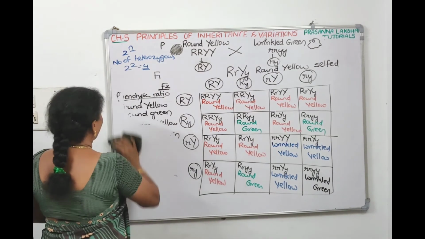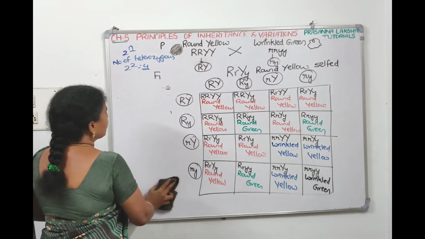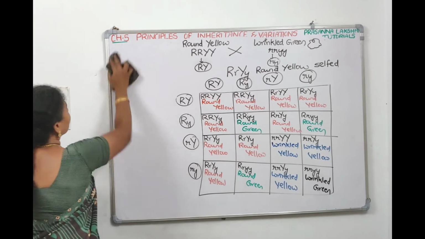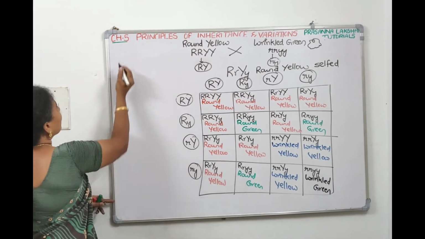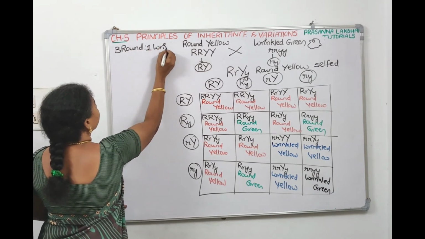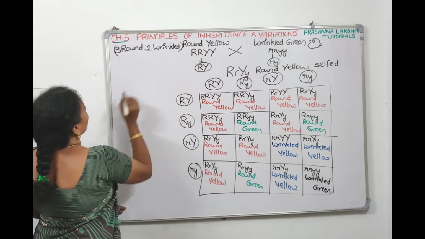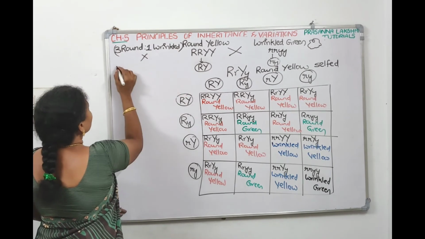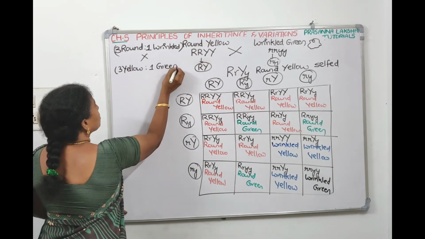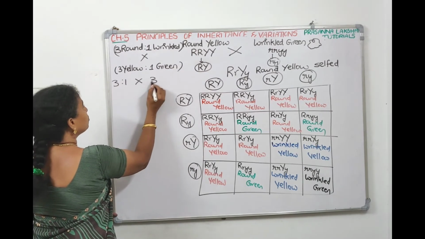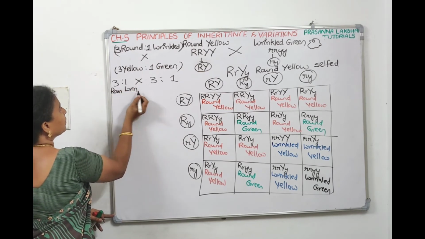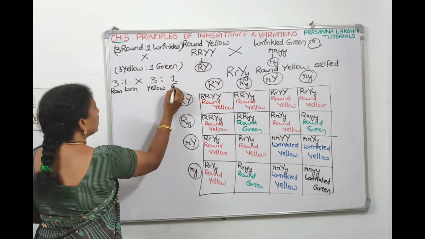Now the same phenotypic ratio we can get in another manner also. Dihybrid cross means two monohybrid crosses. Monohybrid cross for one character, that is color, and monohybrid cross for the other character, that is shape. So for shape you will get 3 round, 1 wrinkled, 3:1, and for color, 3 yellow to 1 green. So you are going to multiply 3:1 into 3:1. 3 are round, 1 is wrinkled, 3 are yellow, 1 is green.